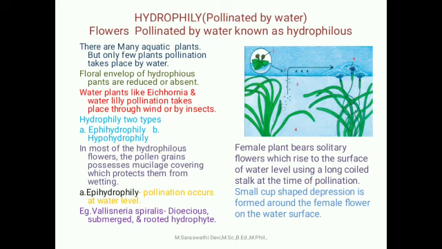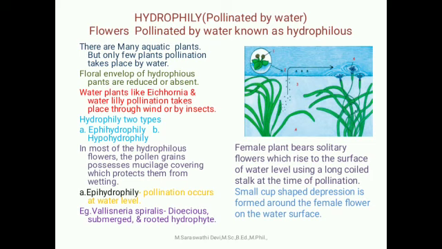Hydrophily is classified into two types based on where the pollination takes place. The first one epihydrophily and the second one hypohydrophily. In most hydrophilous flowers, the pollen grain possesses a mucilaginous covering, which protects the pollen grain from wetting. Epihydrophily: pollination occurs at the water level. Example Vallisneria spiralis. We are going to discuss pollination in Vallisneria.